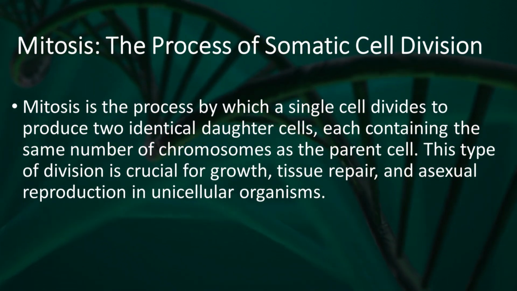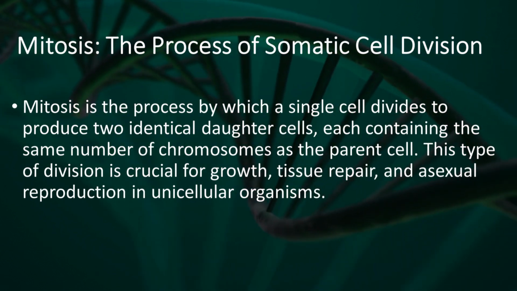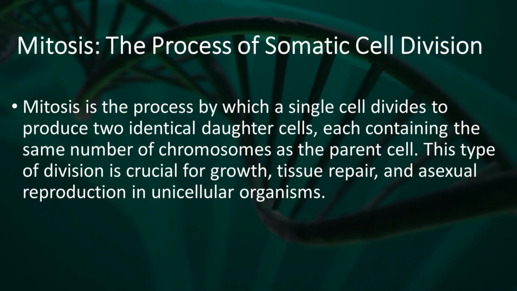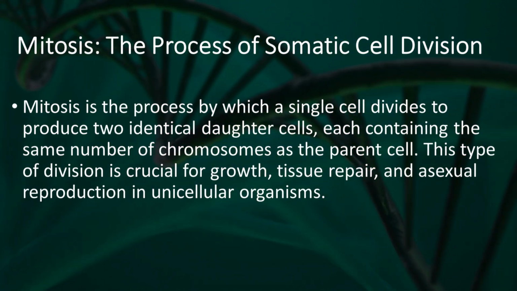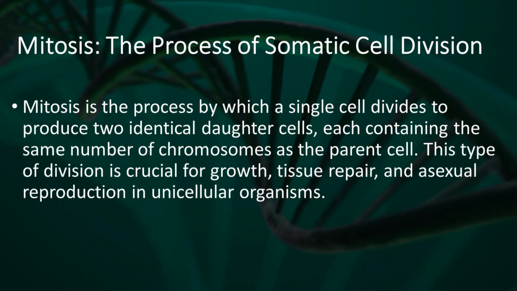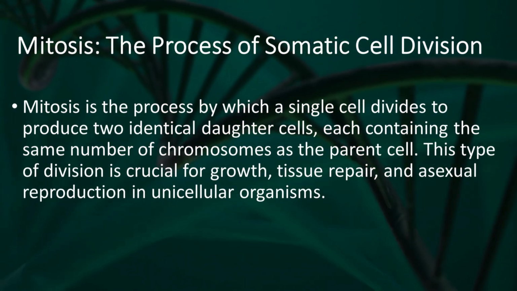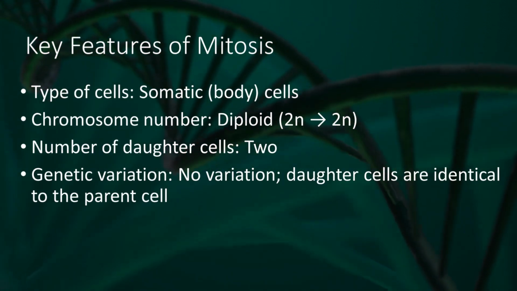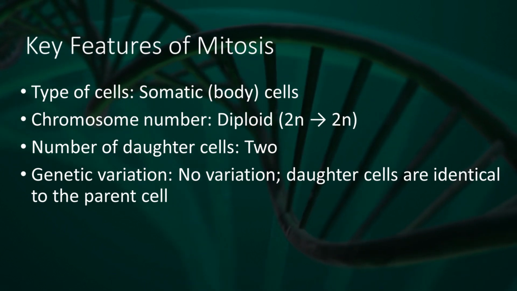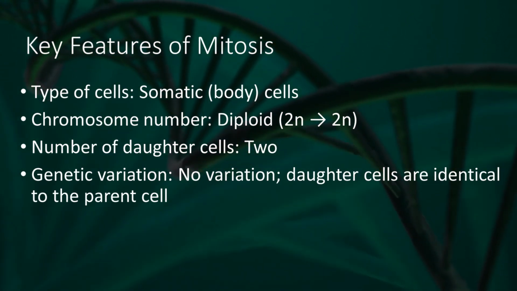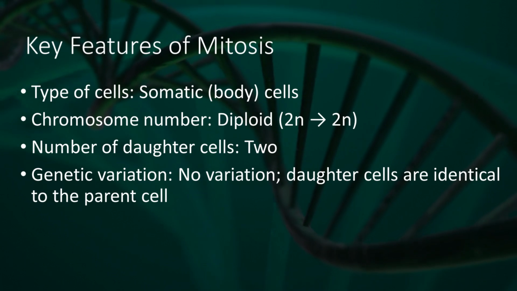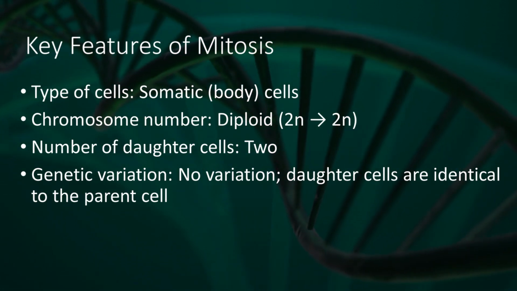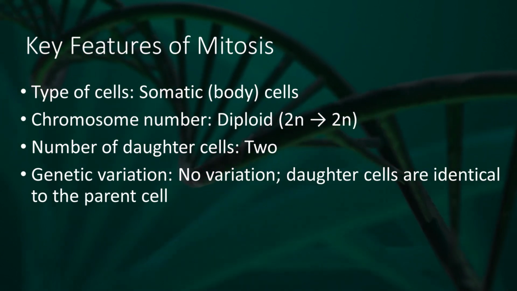Mitosis is the process by which a single cell divides to produce two identical daughter cells, each containing the same number of chromosomes as the parent cell. This type of division is crucial for growth, tissue repair, and asexual reproduction in unicellular organisms. Key features of mitosis: type of cells, somatic body cells. Chromosome number, diploid, 2n to 2n. Number of daughter cells, 2. Genetic variation, no variation. Daughter cells are identical to the parent cell.